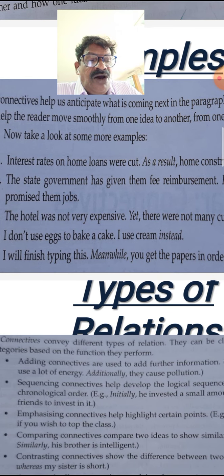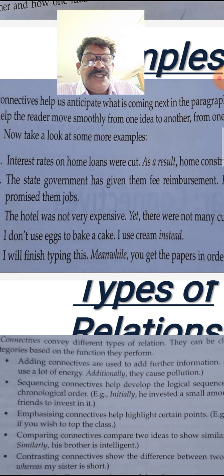Now take some more examples. Number one: Interest rates on home loans were cut. As a result, home construction increased. Second: The state government has given them free reimbursement. Furthermore, it has also promised them jobs.